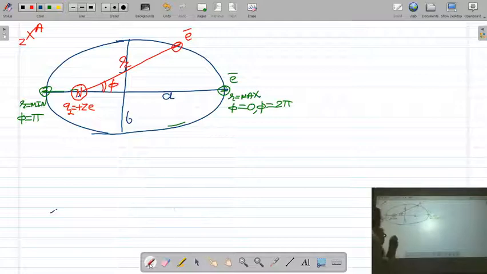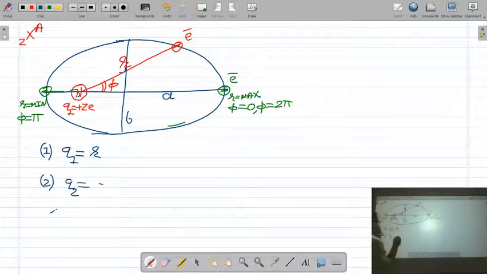One coordinate is r and another coordinate is phi.